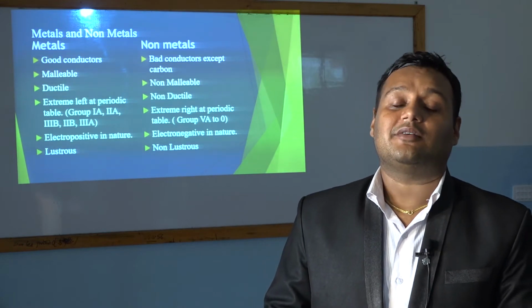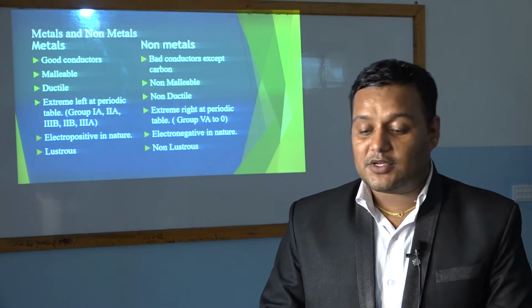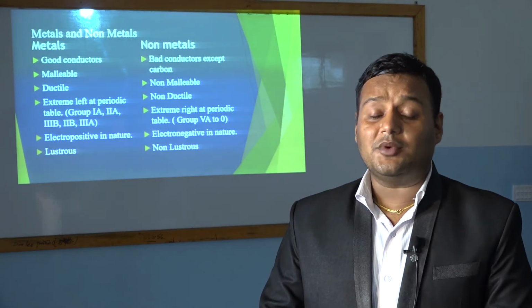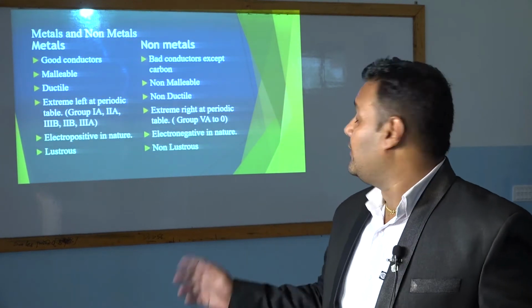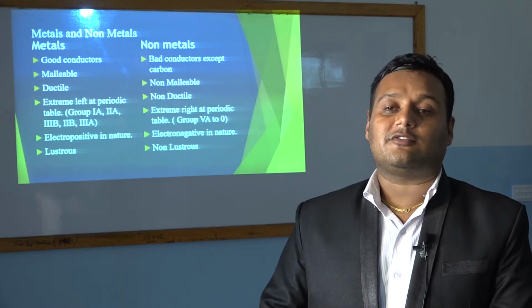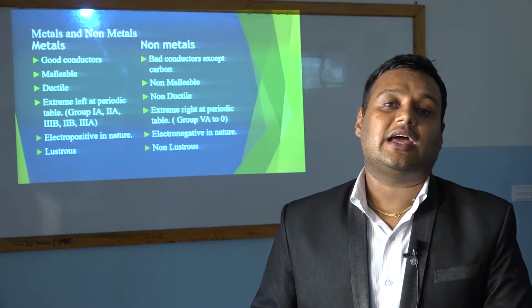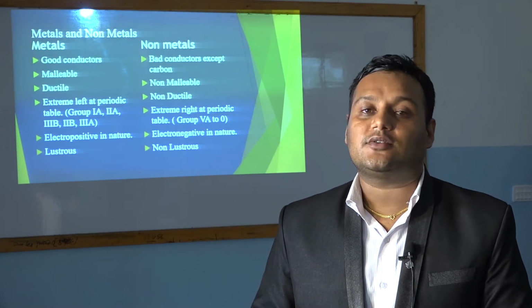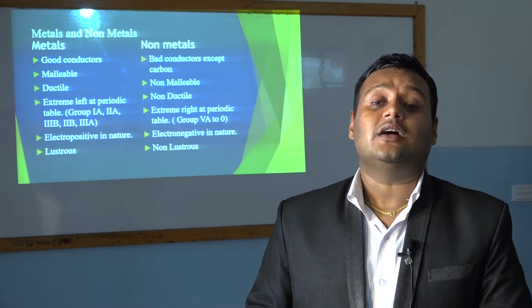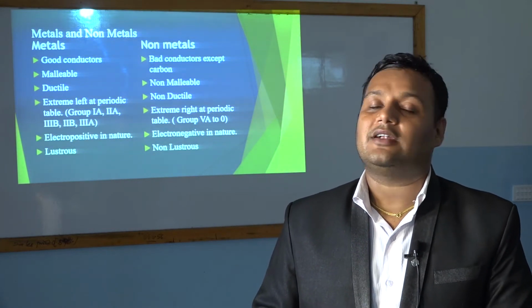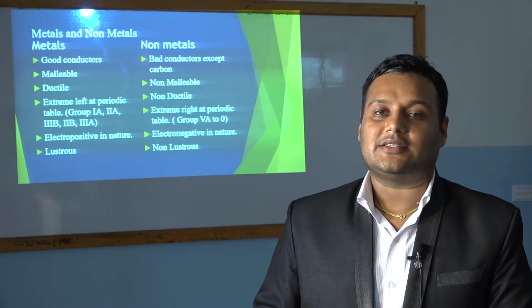I think you have now read the modern periodic table thoroughly, and you know which are metals and which are non-metals. Non-metals are found on the right side of the periodic table, that means from group 5A to group 0. Non-metals have the property of electronegativity, that means they have a tendency to gain electrons during a chemical reaction. And non-metals are non-lustrous, that means they are not shiny. They look dull in their physical appearance.